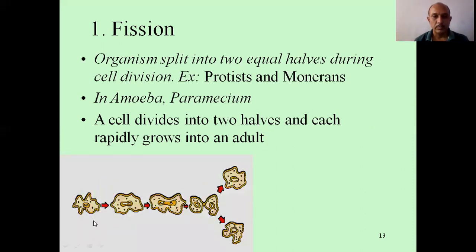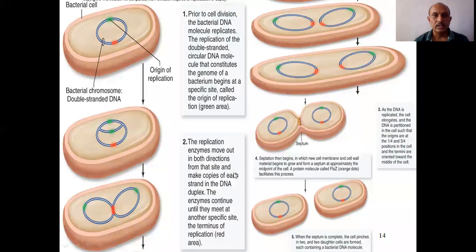See here, a parent cell amoeba. The nucleus is dividing, and the nucleus will become two. The cell also divides and becomes two daughter cells. Here you can see in a bacterium, first the nuclear division takes place, two nuclei and chromosomes are produced, then they get separated, and two cells are produced. So this is from kingdom Monera.